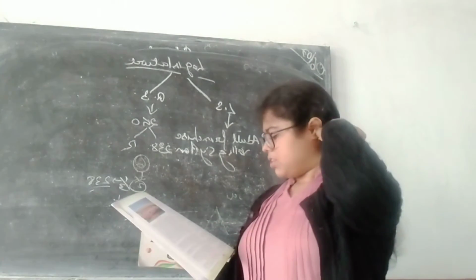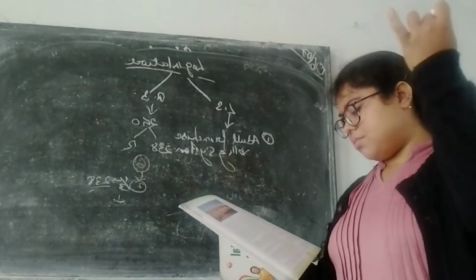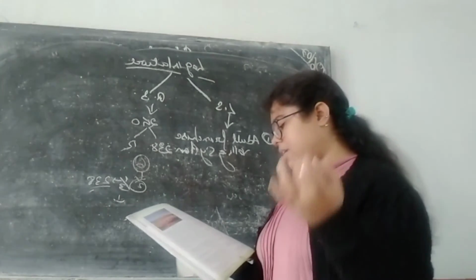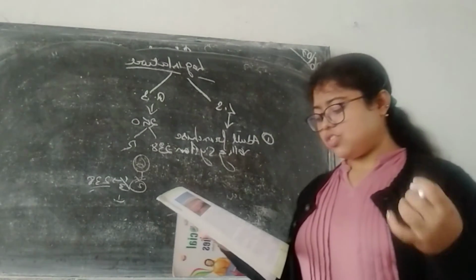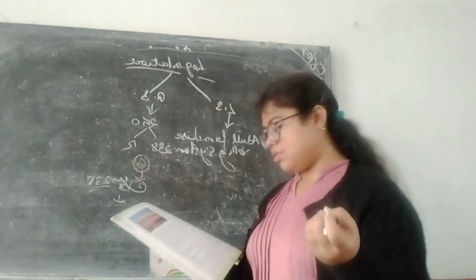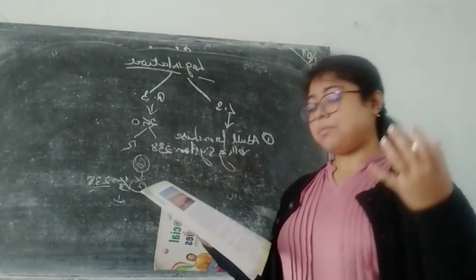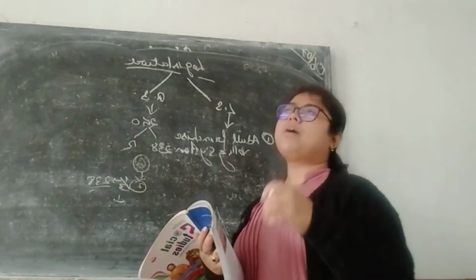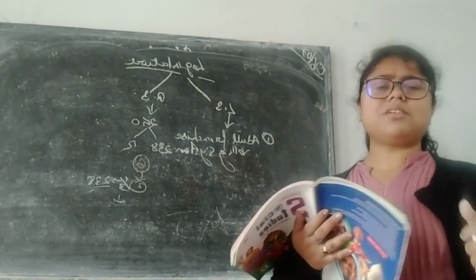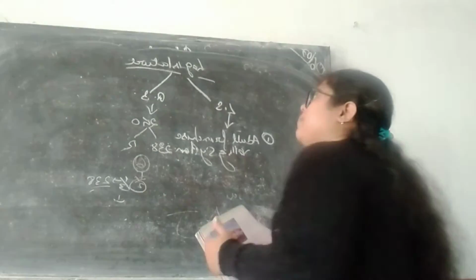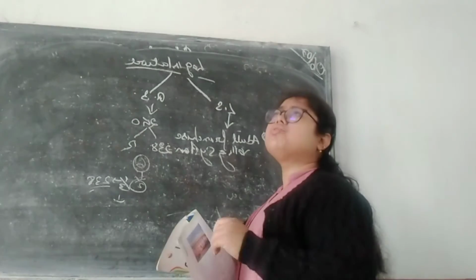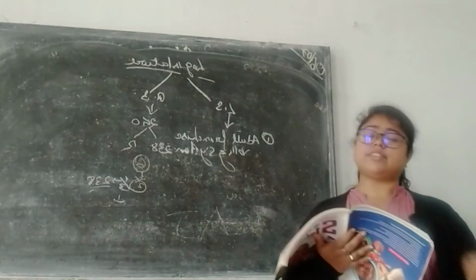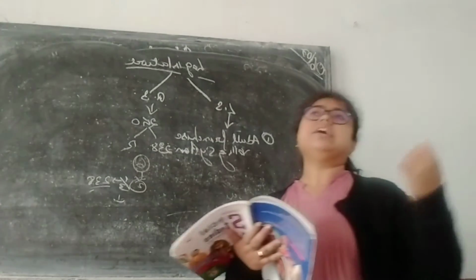Okay, qualification. What qualifications must the candidate possess for being a member of the Rajya Sabha? He must be a citizen of India, must be at least 30 years of age, and he must be named in the voter list in the state from which he is coming for election. He must possess the qualifications as prescribed by the law. There are certain qualifications that have been prescribed by the law, especially by the Parliament and the President. They have to follow those. They have to be under that consideration. After that only you can become a member of the Rajya Sabha.